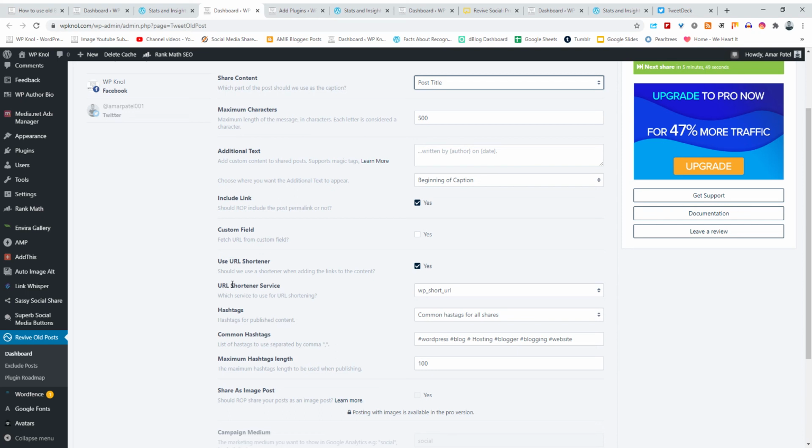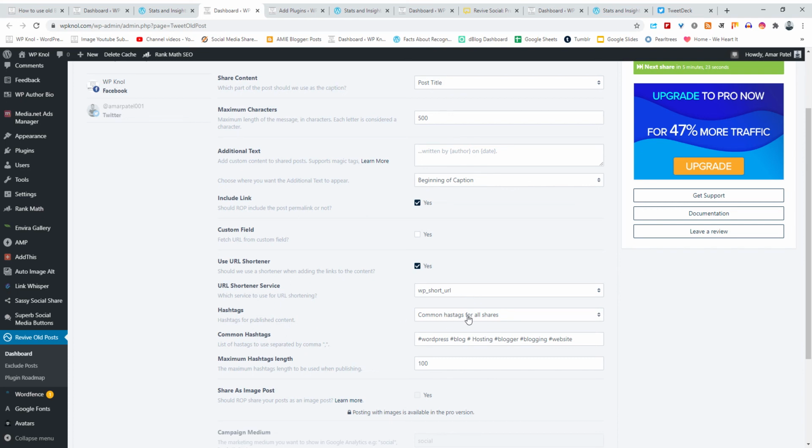If you use the URL shortener, it will shorten your URL and reduce your number of characters. Use URL shortener service, so there are options: Google Firebase only. If you have any of the premium versions, you can use it, but as of now I do not have any premium version of Bitly or others like this. So I keep WP short URL.